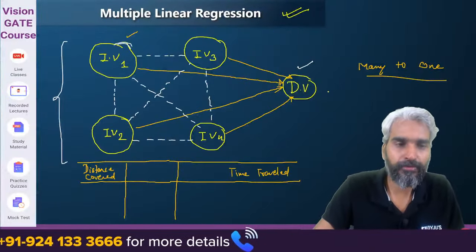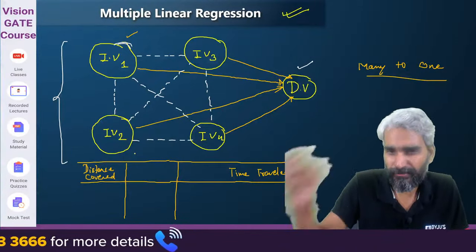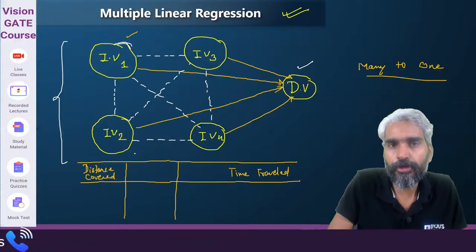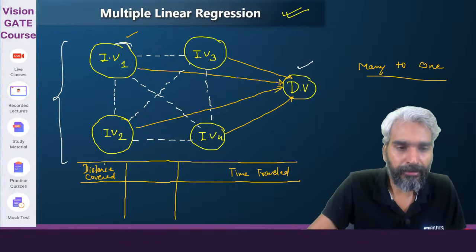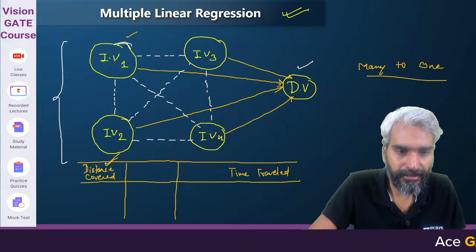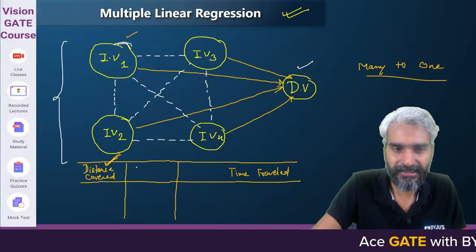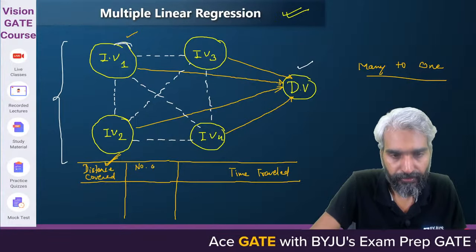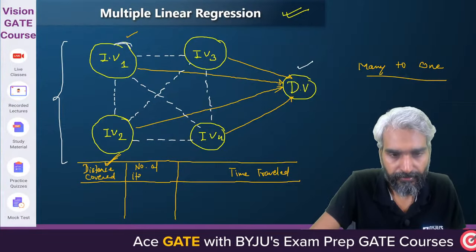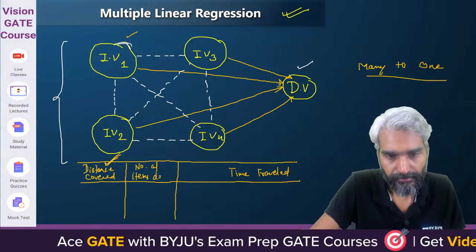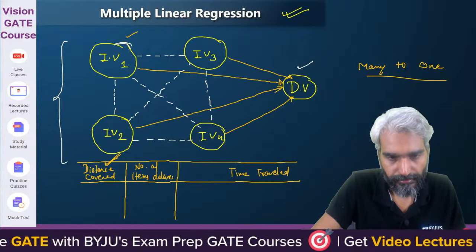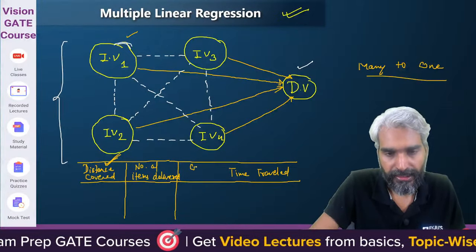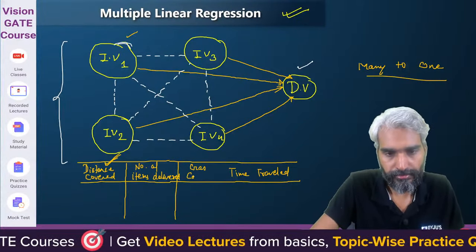So that's what I'm trying to specify here. Let's assume that this is an example in which there is a delivery system of your meals. So a particular distance covered, that if you cover this much distance, and you also have the number of items delivered, and you have gas consumed.